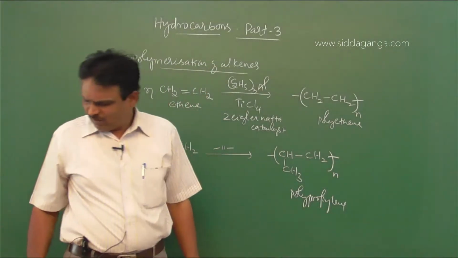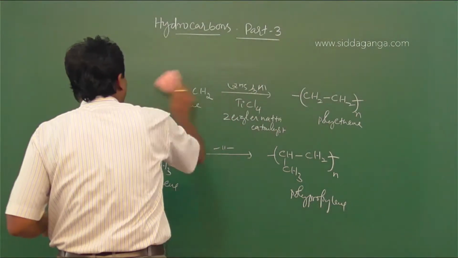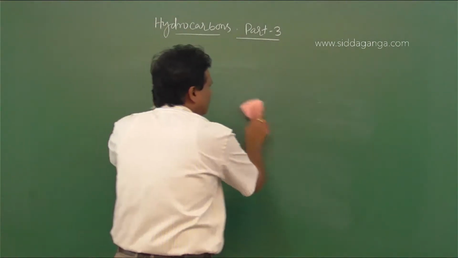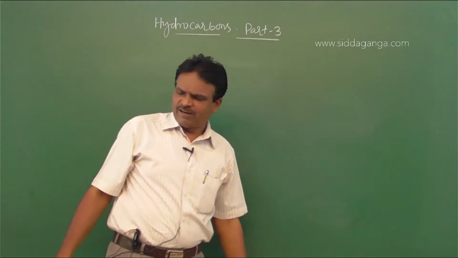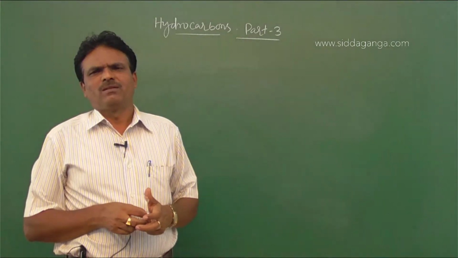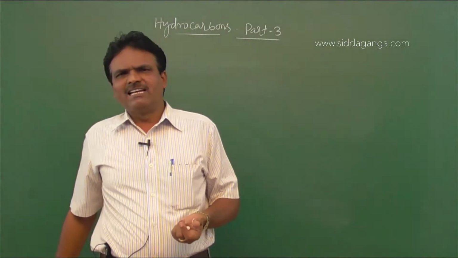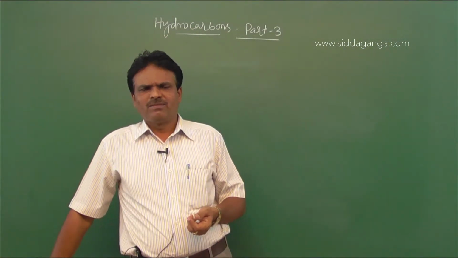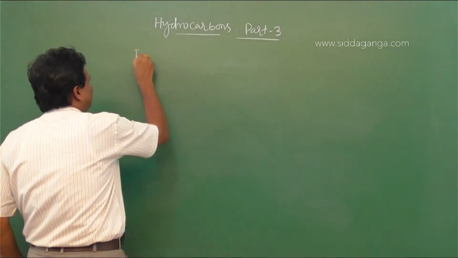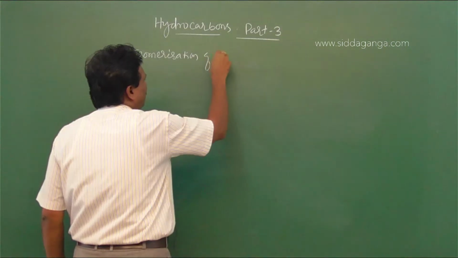Then another one is isomerization of alkenes. On heating alkenes with aluminum chloride at around 500 degrees centigrade, alkenes undergo isomerization. So one alkene is converted into another form, or long chain alkenes are converted into branched chain alkenes. So one alkene is converted into another form. So isomerization of alkenes.